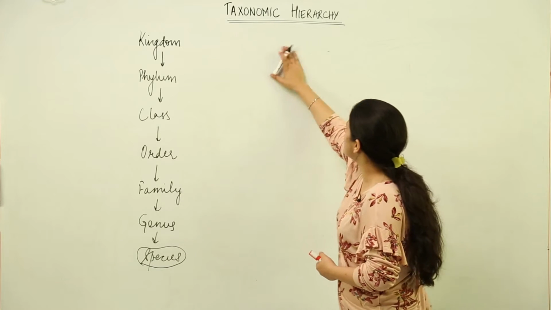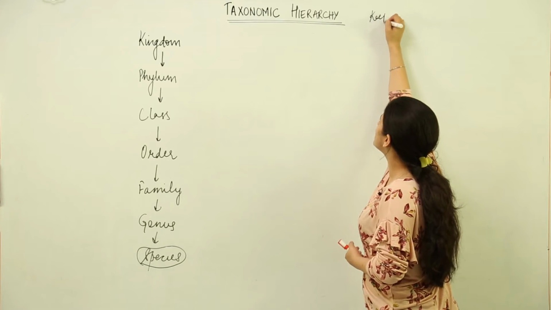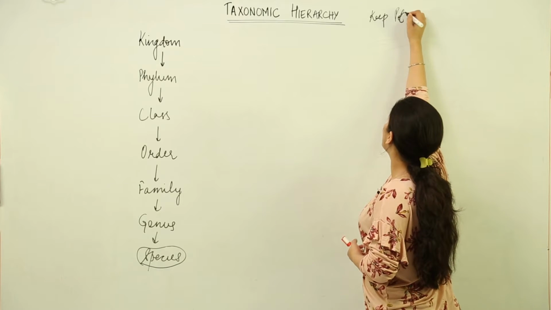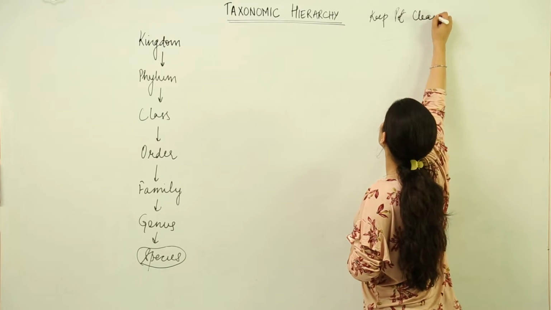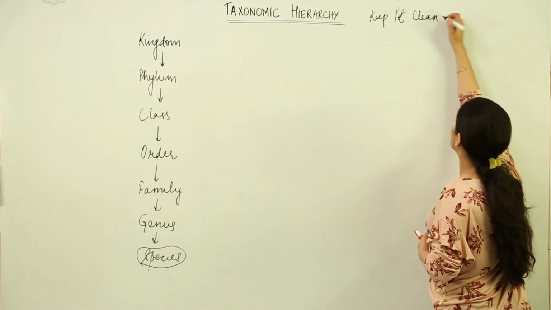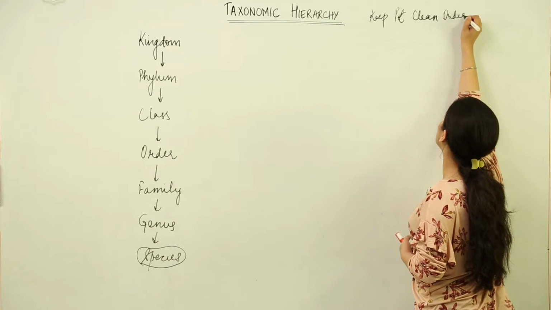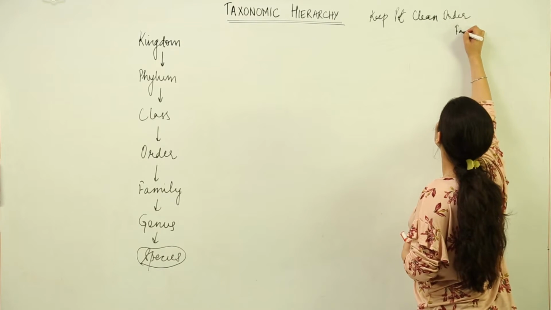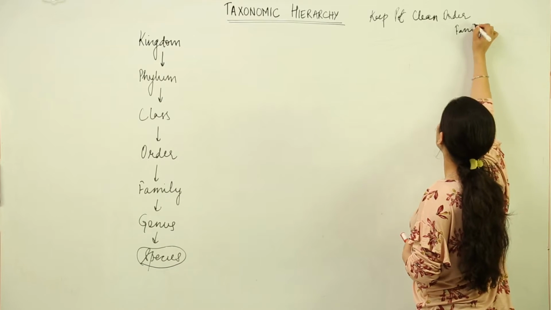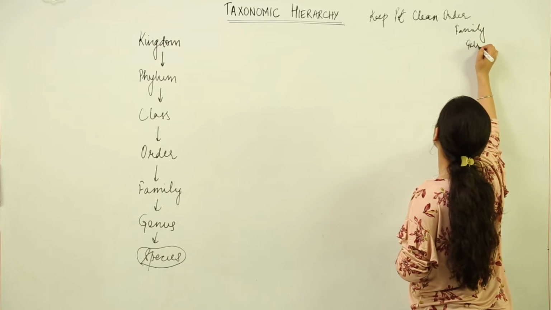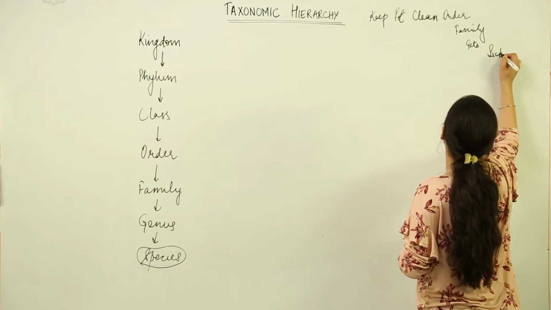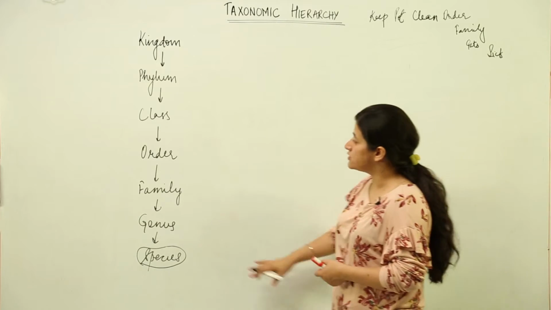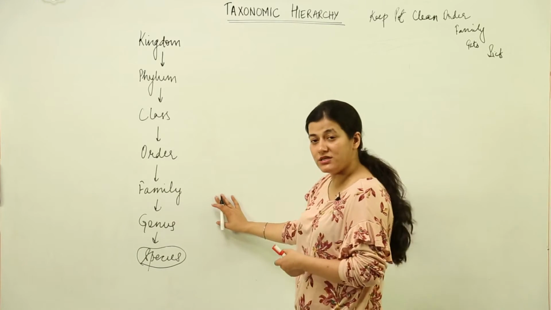I am going to write it over here, in case you might be aware of it. You would have learned it in your lower classes. Easier than remembering these names, but once you are familiar with it, you will remember these names as well.